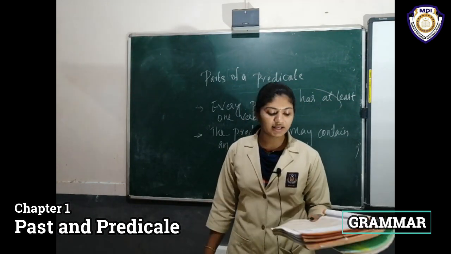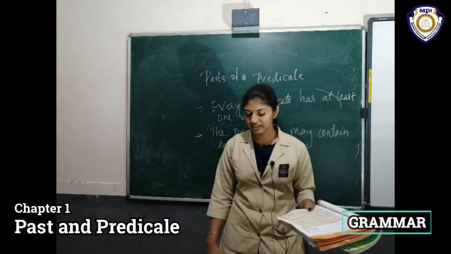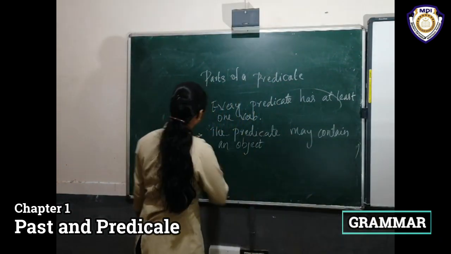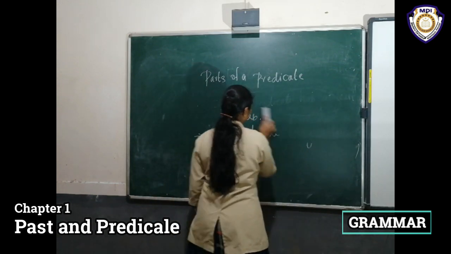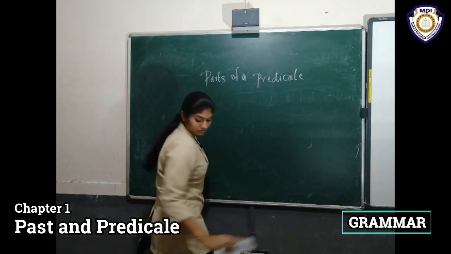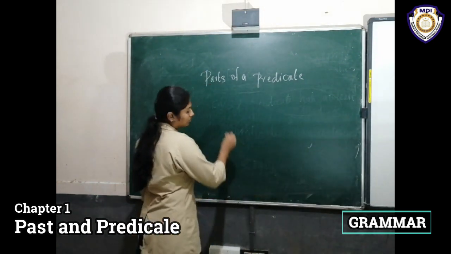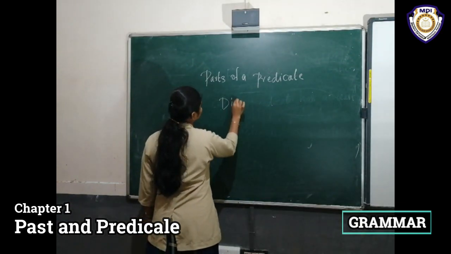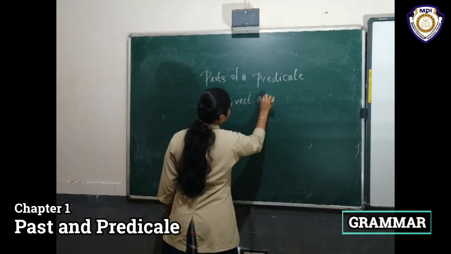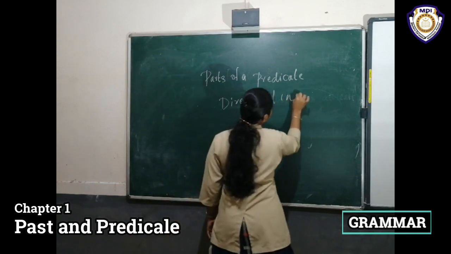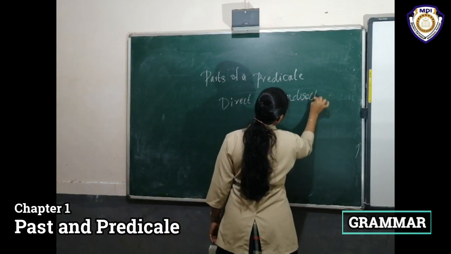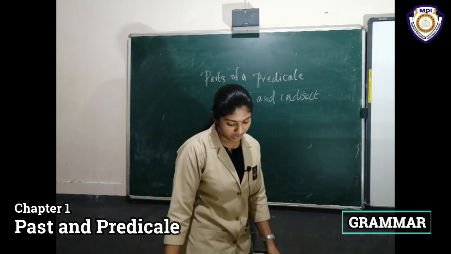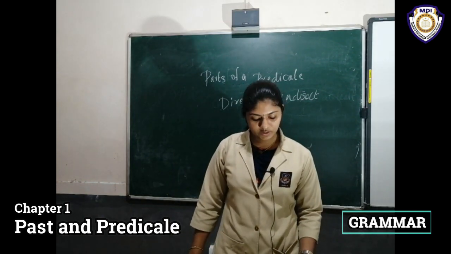A predicate may contain two objects, direct and indirect object. Here, I'll give one example.